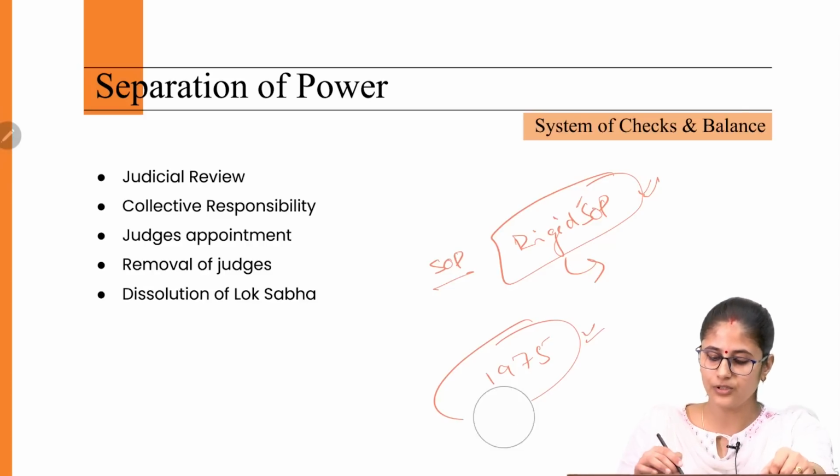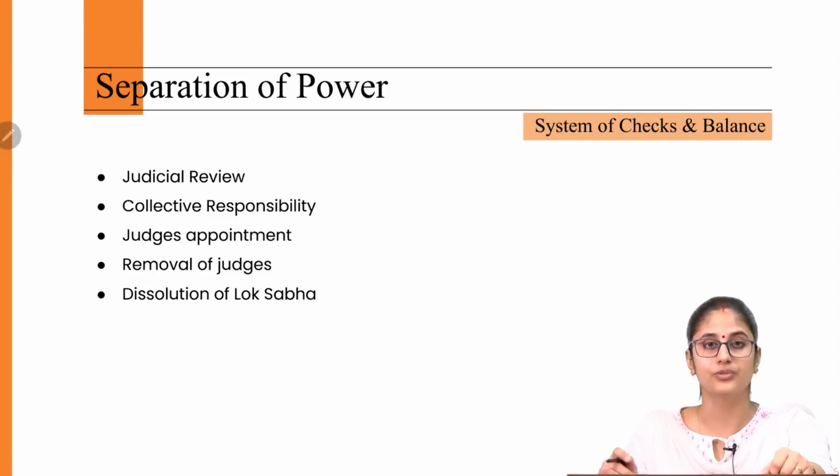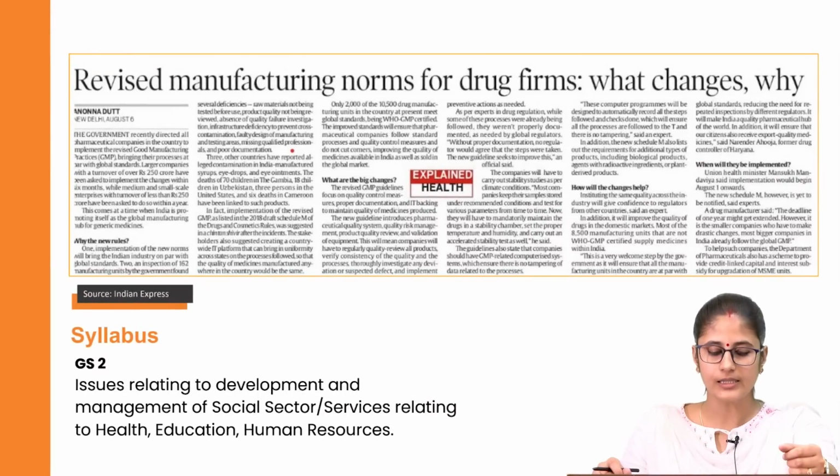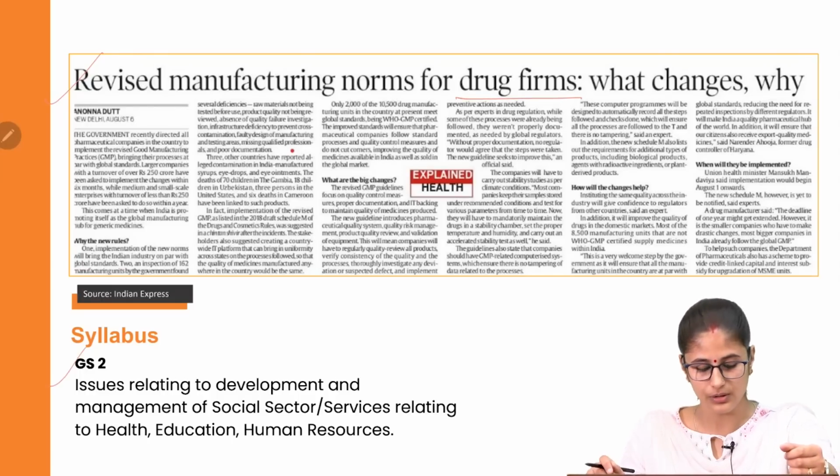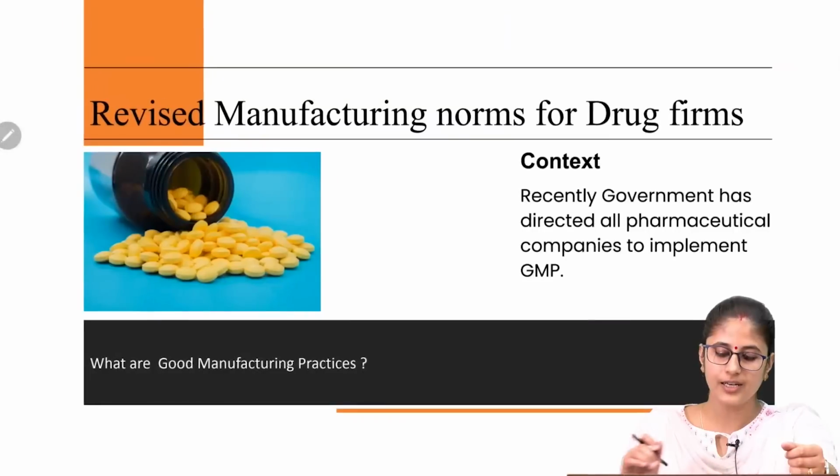This is all that we need to know with regard to this article. Let's move to the next one. Now this next article pertains to the revised manufacturing norms for the drug firms in India. And this article pertains to this very aspect of your GS paper 2 syllabus. Let's try and understand the context.